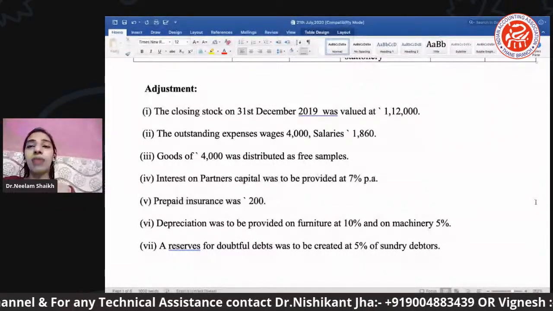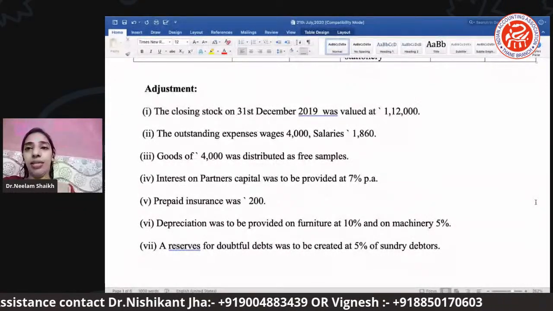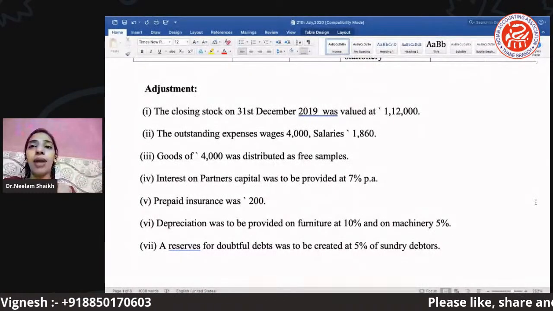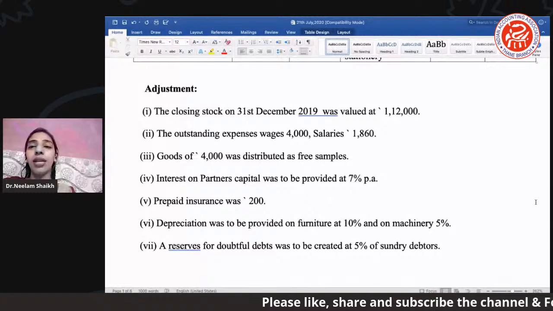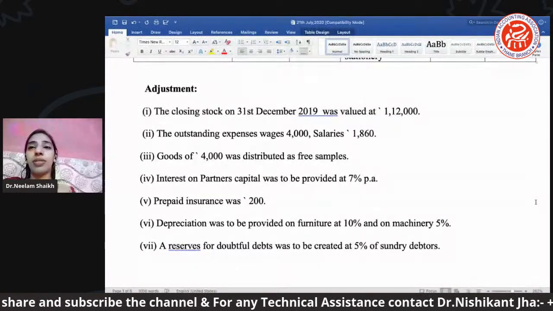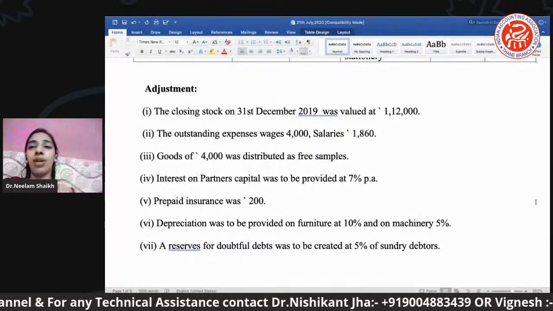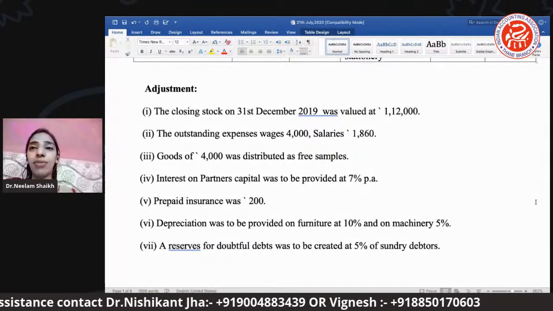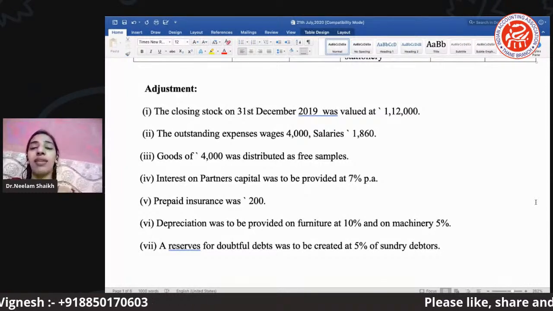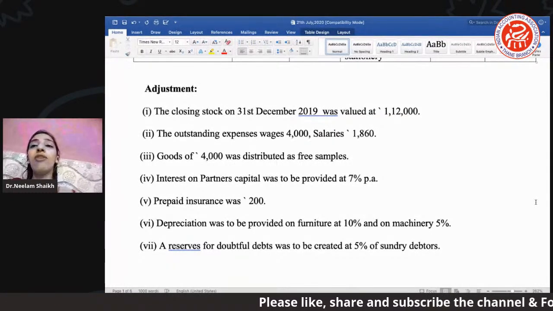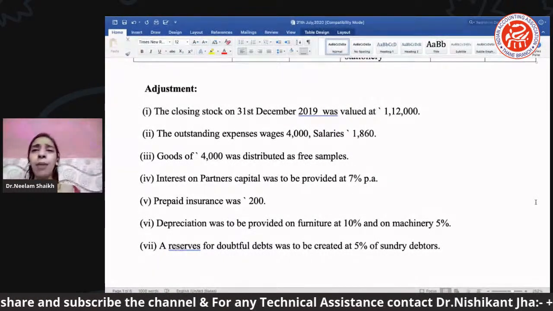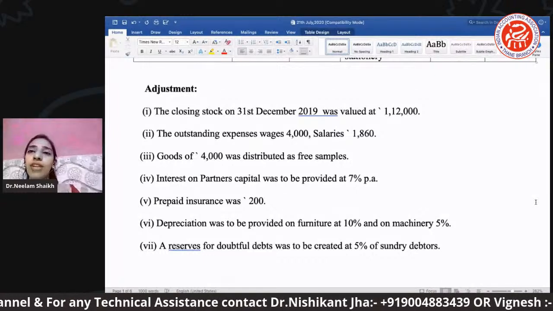Okay. Next is the outstanding expenses of wages and salary. Just now I said anything which is outstanding, where the firm is supposed to pay them, it is outstanding, right? So the outstanding amount will be the very first thing: that respective item, whatever it may be, whether direct or indirect, we have to add there. Why do we have to add? Because these are the amounts which are outstanding. We have to add them up, then only can the full payment be made. Okay. So one effect will go there.